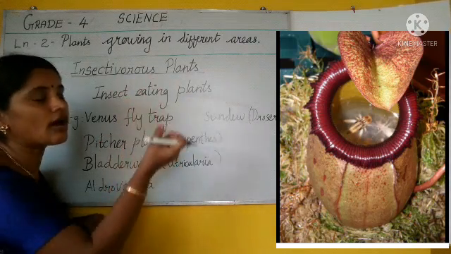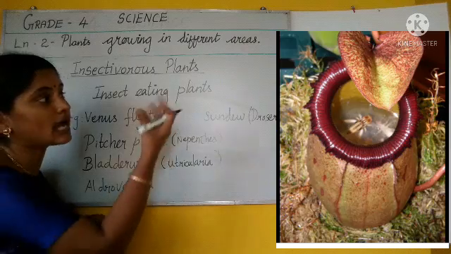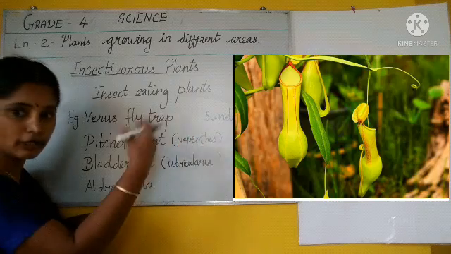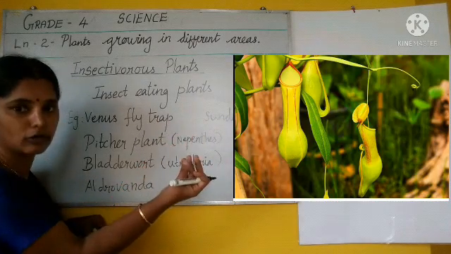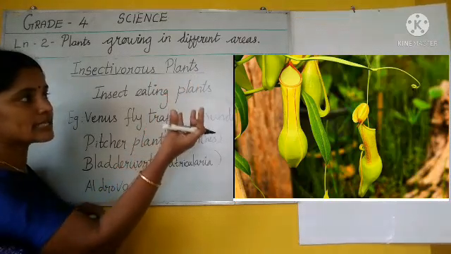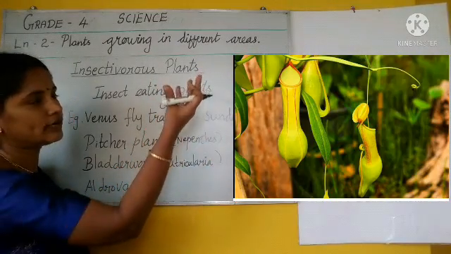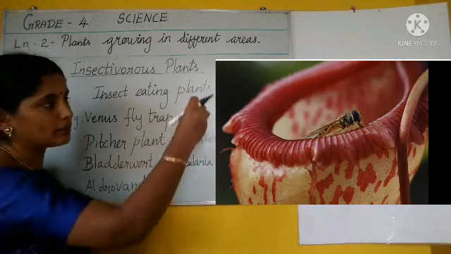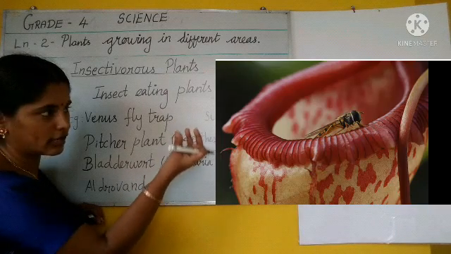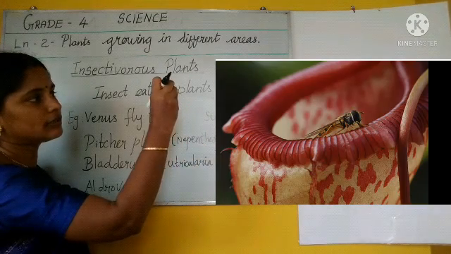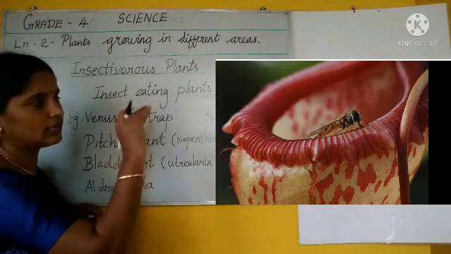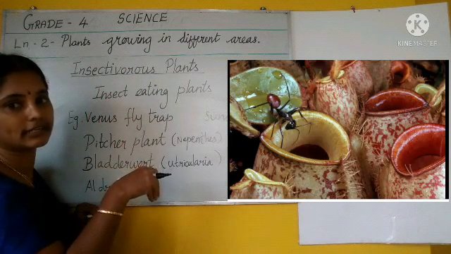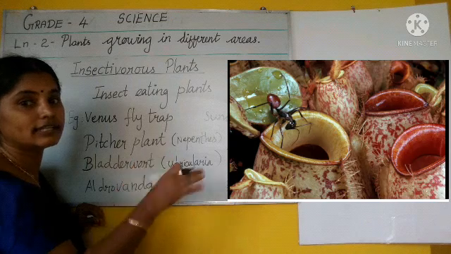So, insects are attracted by that smell and the colorful pitcher. Let's look at the pitcher color, red color pitcher. Here in pitcher plants there are also different colored pitchers, a yellow color pitcher plant also. So the insects are attracted by the color of the pitcher and the smell of the nectar. It comes and sits on the edge of the pitcher, and then the lid closes. The lid closes and the insect falls down inside the nectar. Then the lid closes.